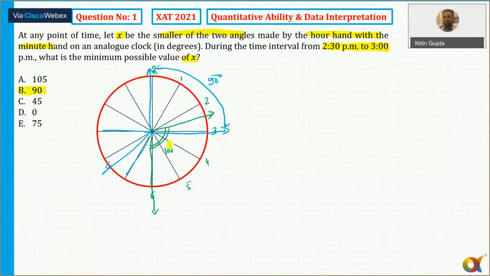So it will keep on increasing from 105, then after some point it will again keep on decreasing, and finally it will come out to be 90 degrees exactly at 3 o'clock. So the correct answer for this question is option B. How many of you have marked option B and got it right? Anyone? No one. All right, so let's move to question number 2 now.